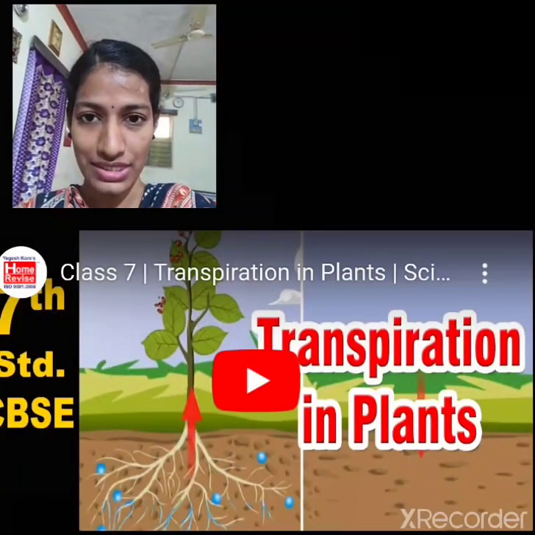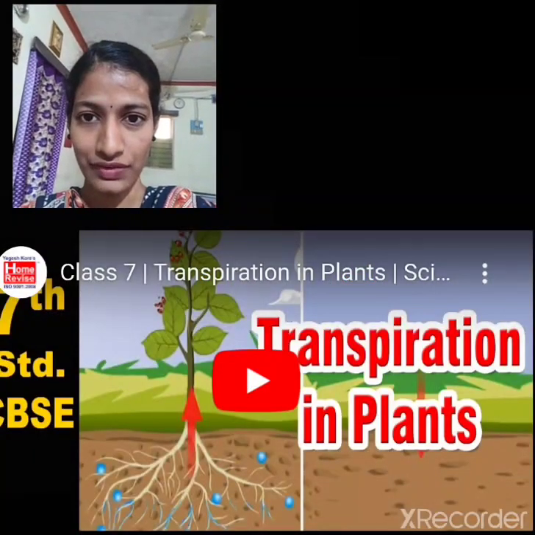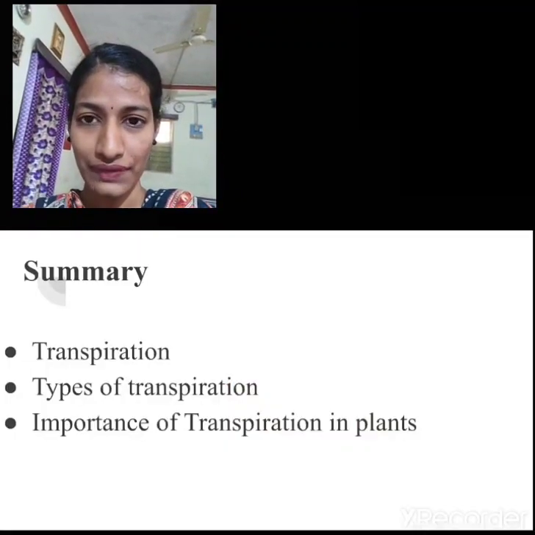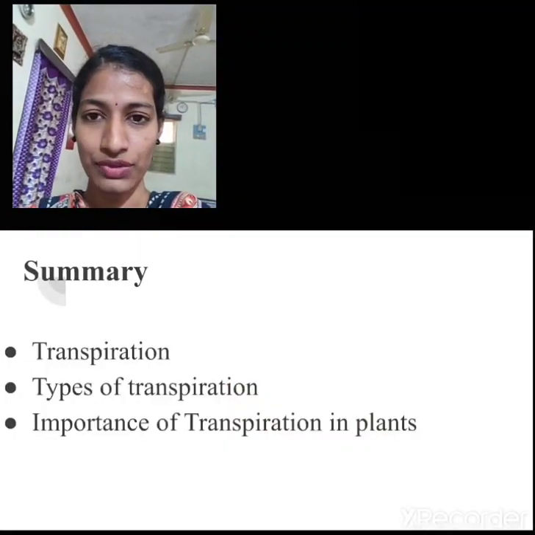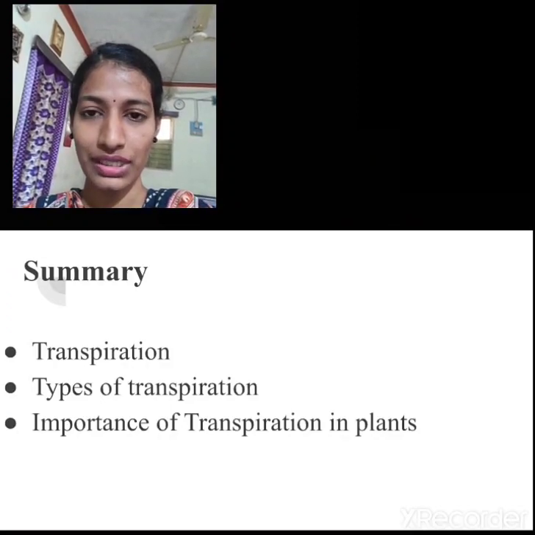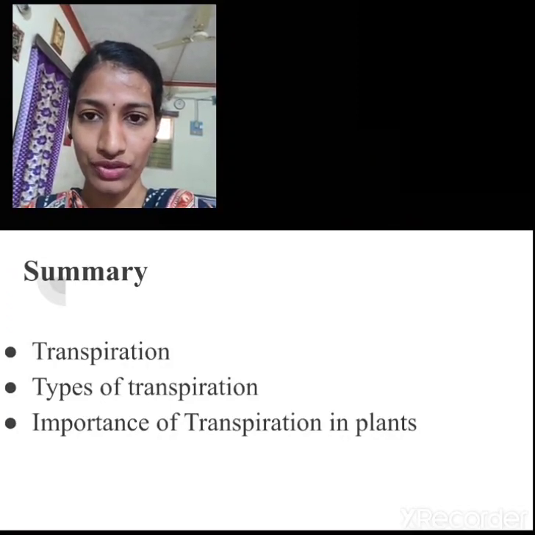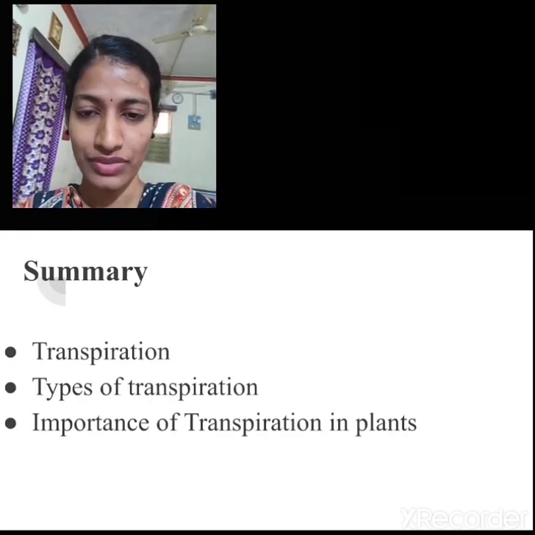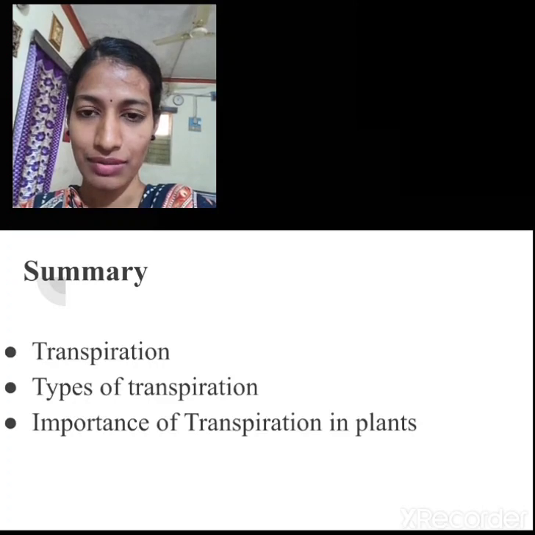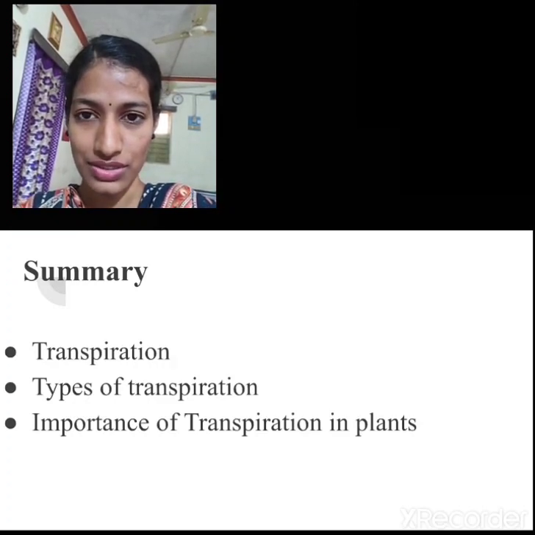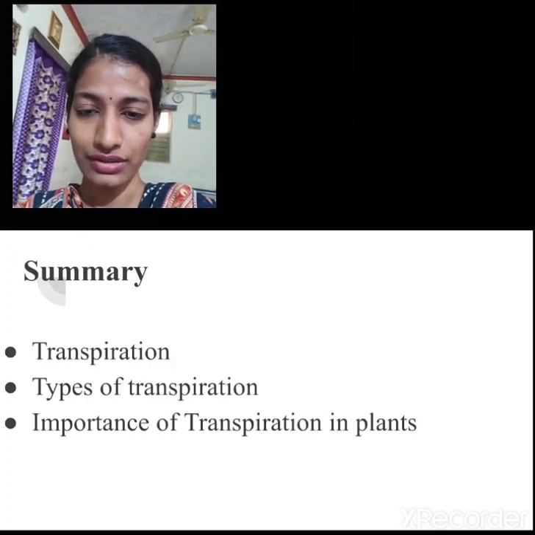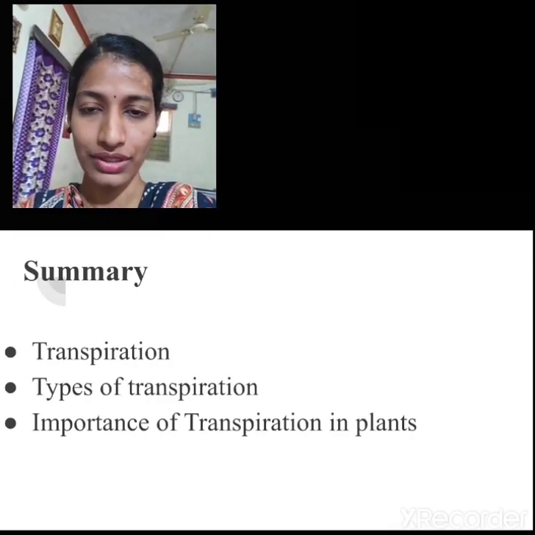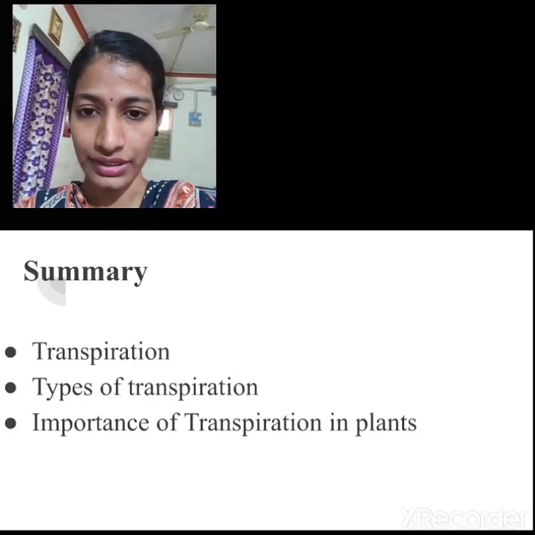So now let us summarize the concept and conclude what we had studied till now. So in this session you have learnt about the transpiration, that is the removal of excess of water from the aerial surface of the plant body in the form of water vapor is called as transpiration. And the types of transpiration, so you had studied about the three types, the first one, it is the stomatal transpiration, and lenticular and cuticular. But the stomatal transpiration only is related to your curriculum, and with regarding to the lenticular and cuticular transpiration you will be studying in your higher classes.